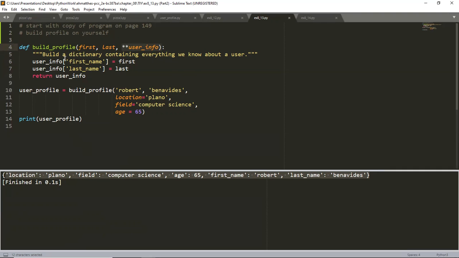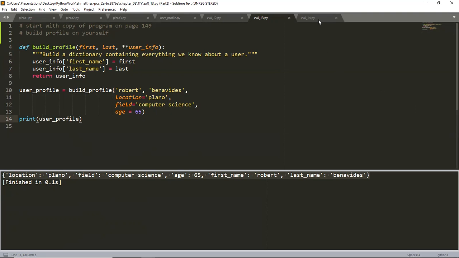So what do I have here? Line 4, I have my function definition. On line 10, I have my call. And remember, you can call it, and the return will then be placed in user profile. So when I say print user profile, it is printing the dictionary, right? Of course, I could have just said print and then put build profile and passed it all this stuff, and I would have ended up getting the same output.